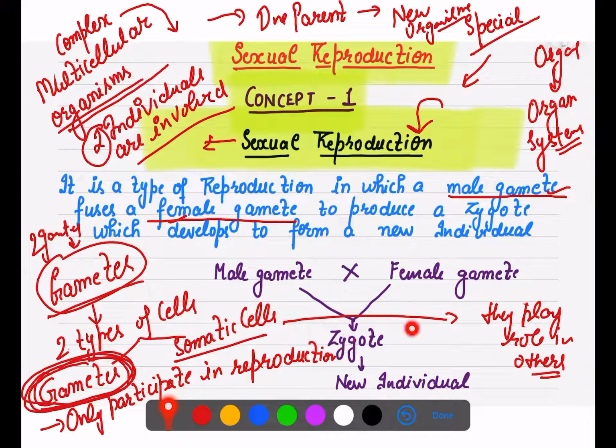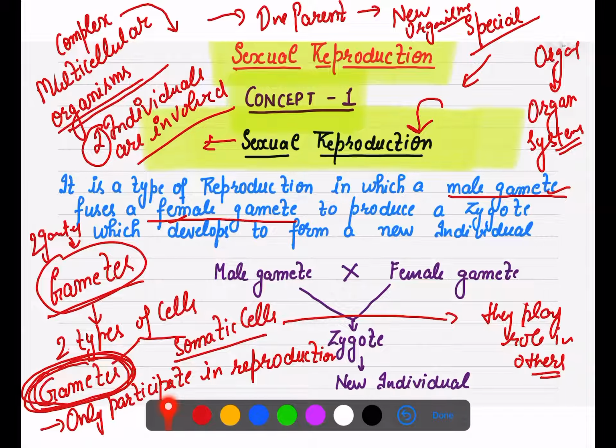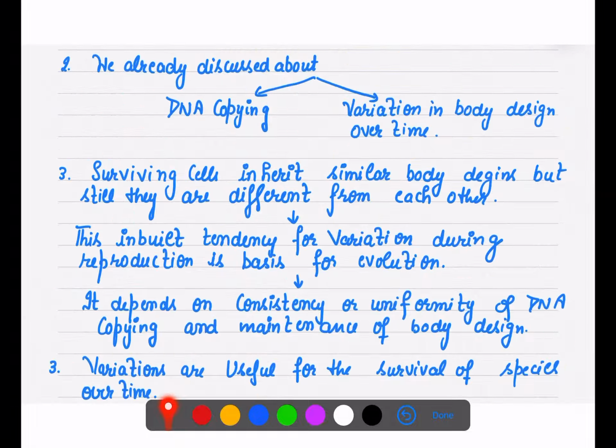This zygote will further undergo a few divisions and ultimately give rise to the new individual with the formation of cells, tissues, organs, organ systems, like that. But which kind of cells are involved? Gametes are involved here.